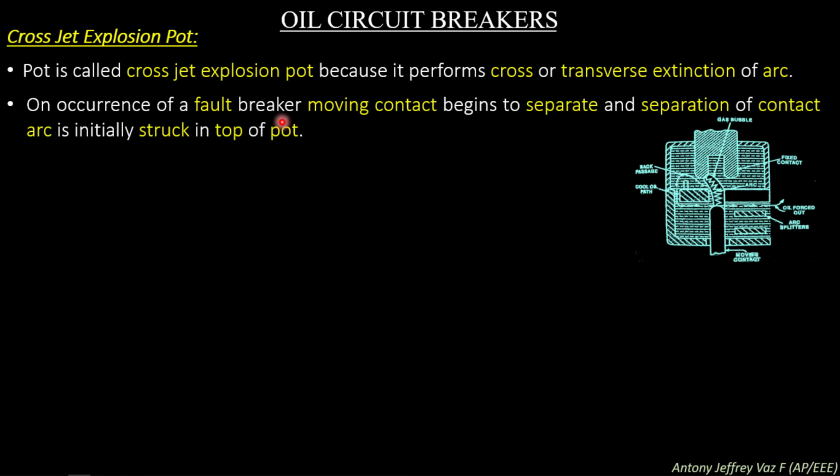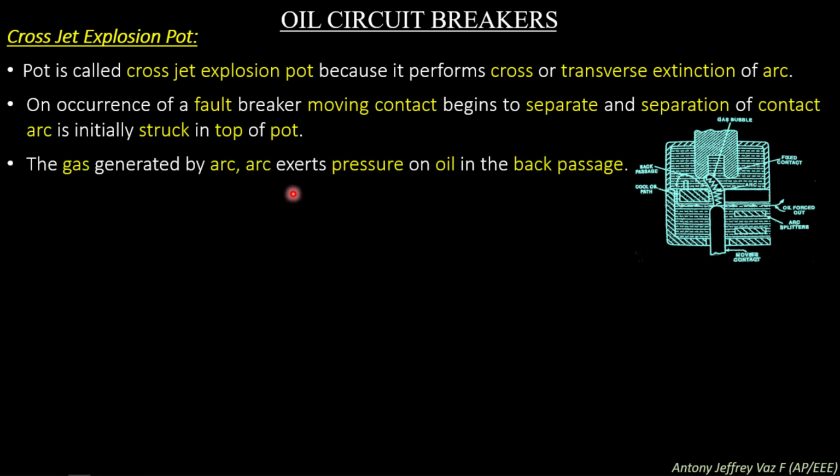On occurrence of a fault, the breaker moving contact begins to separate, and on separation of the contact, the arc is initially struck at the top of the pot. So during a short circuit fault, at once the arc is struck at the top position of the pot. The gas generated by the arc exerts pressure on the oil in the back passage. At this time, when the contact is separating, the arc generated exerts pressure in the back passage of the pot.